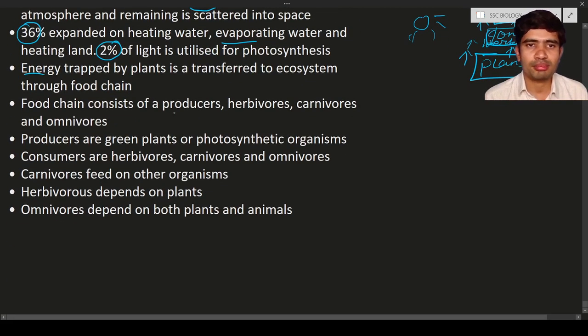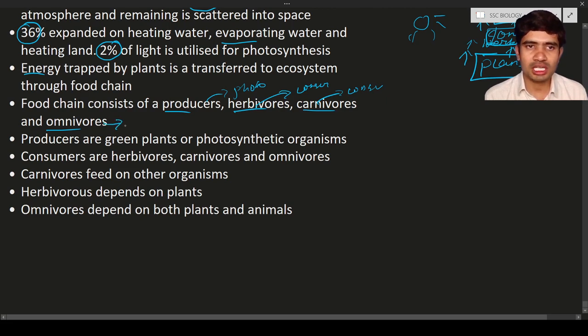The food chain consists of producers, herbivores, carnivores, and also omnivores. What are producers? These are the photosynthetic organisms. Herbivores are consumers. Carnivores are also consumers. What is the difference between herbivores and carnivores? The difference is only the type of food they eat. Herbivores eat only plant material. Carnivores eat only meat. Herbivores, carnivores, and omnivores, all three are consumers.